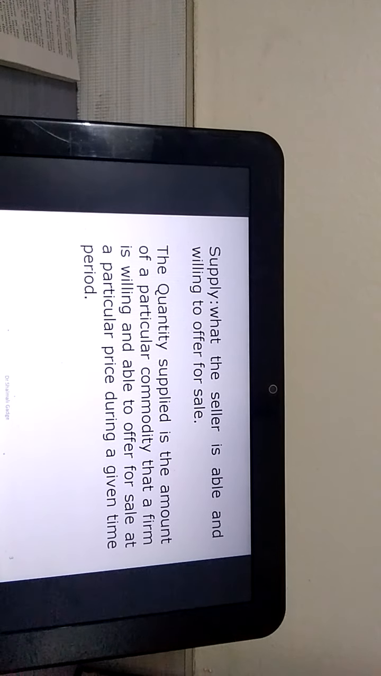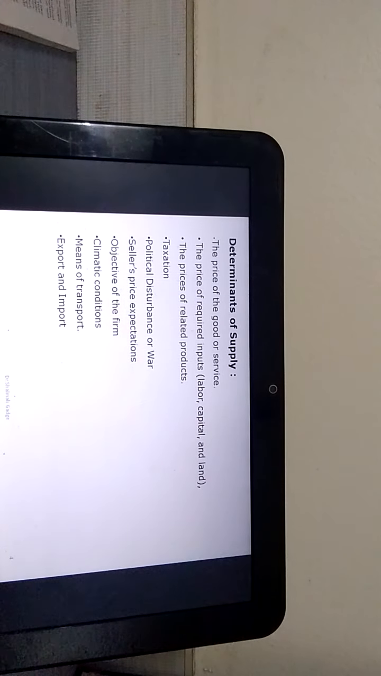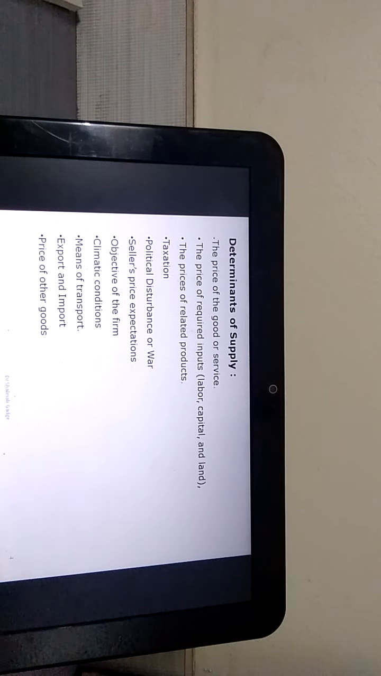Now let's understand determinants of supply. Following are the determinants of supply: production technology, cost of a factor, climatic condition, means of transport, taxation, political disturbance, means agreement among the producers, price of substitute, sellers' price expectation, objective of a firm. These are the different types of determinants of market supply. Even there are natural conditions too.